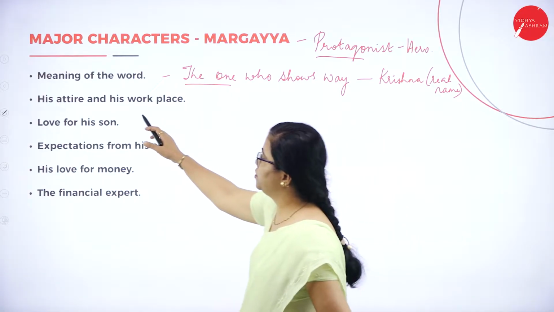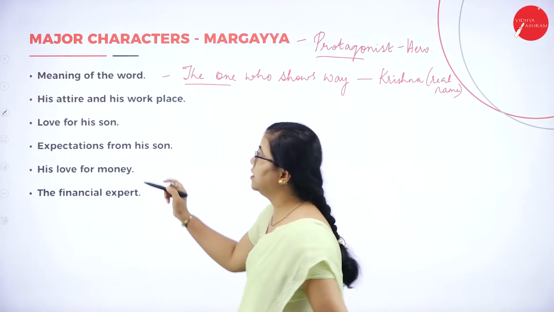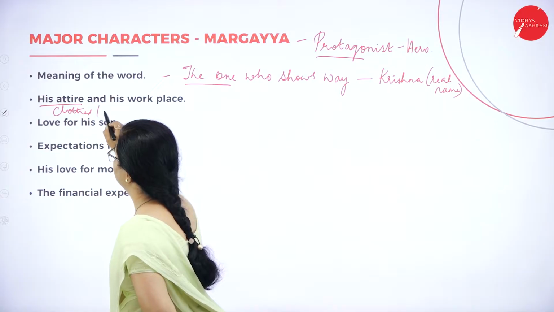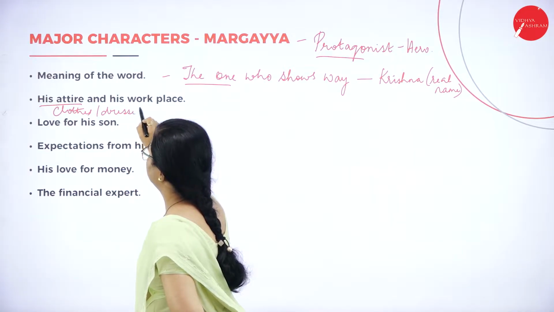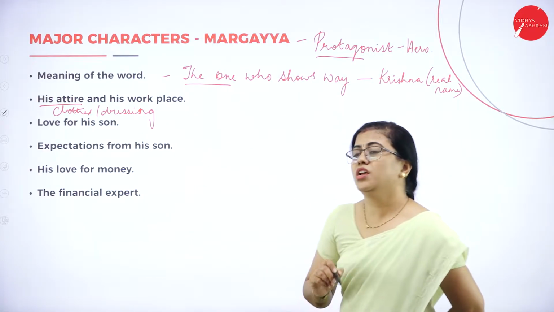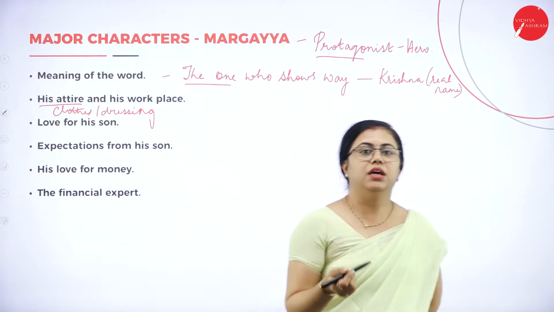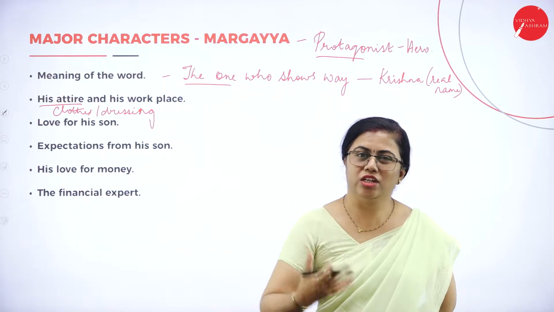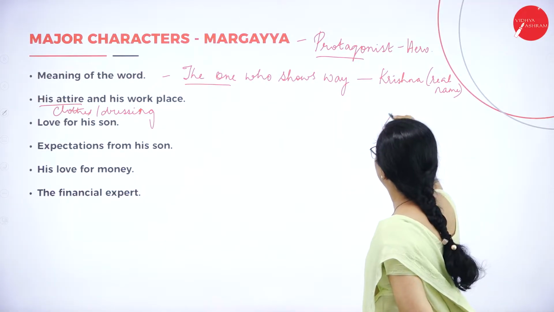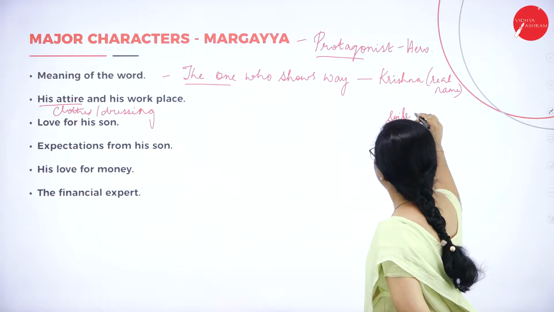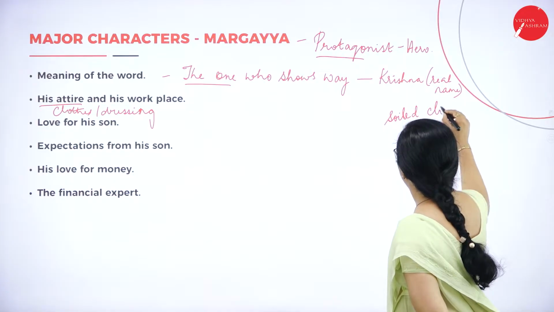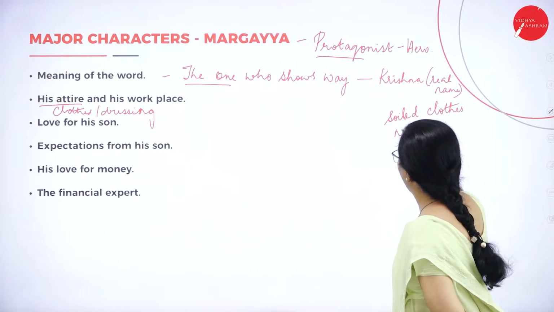Okay, so then we have to speak about his attire. Attire means the clothes he is wearing, the way he dresses. So you can write about the dressing sense over here. How does he dress? He wears very soiled clothes. It's not very neat. Soiled means a little dirty. So soiled clothes, and they are not ironed or neat.